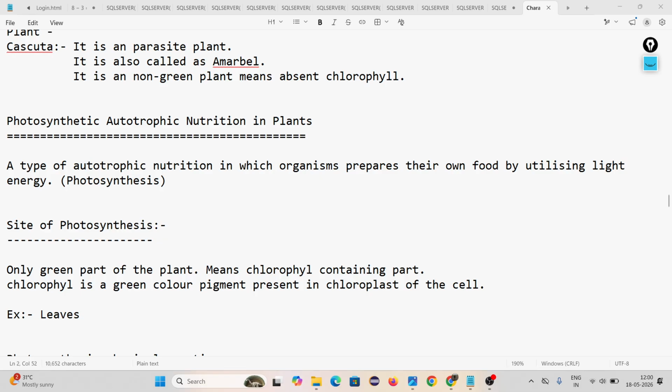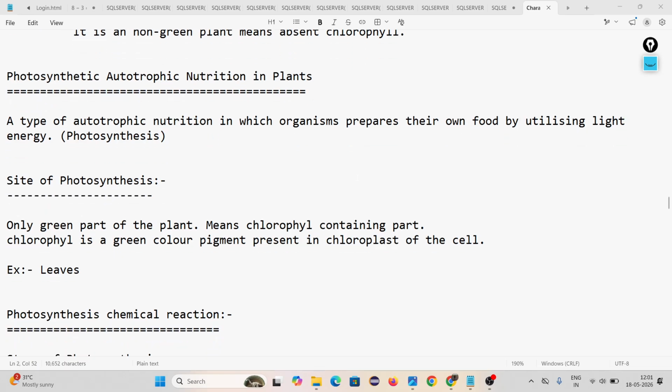Now we have to understand how plants make food by their own. Look, autotrophic means those organisms who make food by their own. Photosynthetic means they use light energy to make their food. A type of autotrophic nutrition in which organism prepares their own food by utilizing light energy. You know about this, no? What do you mean by photosynthetic autotrophic nutrition?